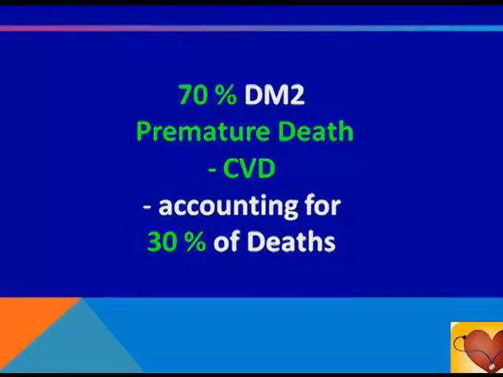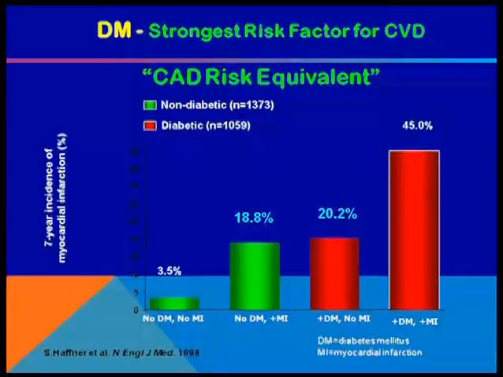70% of type 2 diabetic patients have premature death because of cardiovascular disease, accounting for almost 30% of deaths. Now, this study by Steven Haffner showed that diabetes can be taken as a CAD risk equivalent. LDL levels may be normal or maybe a little high in diabetic patients, but small dense LDL particles are very high, which are more atherogenic.